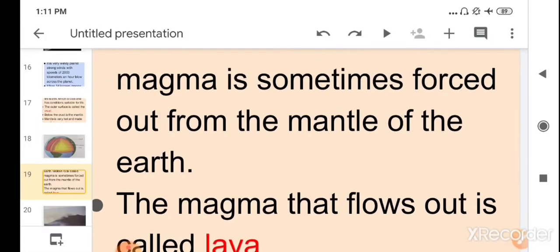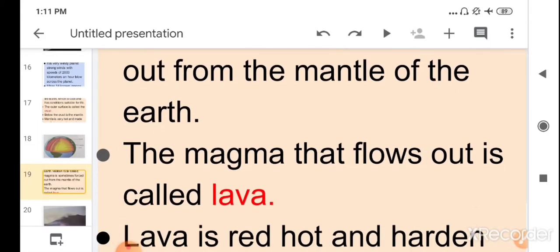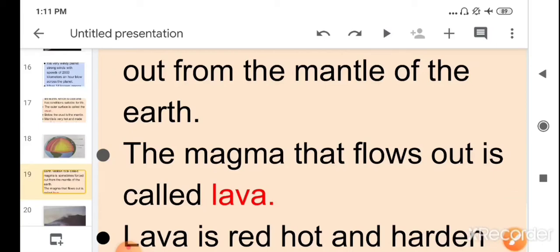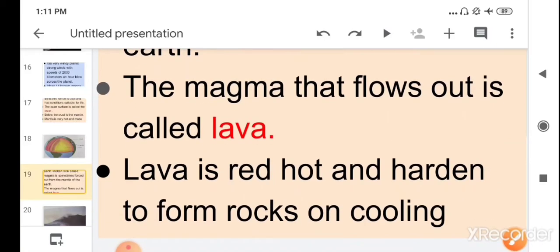Children, the magma that flows out is called lava. The molten rock which comes out from the mantle layer is called lava. Children, lava is red and hot, and hardens to form rocks on cooling.